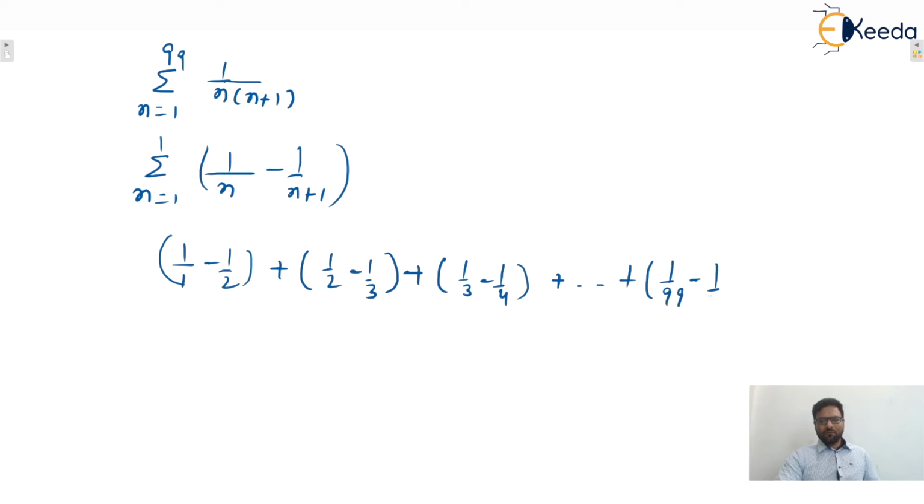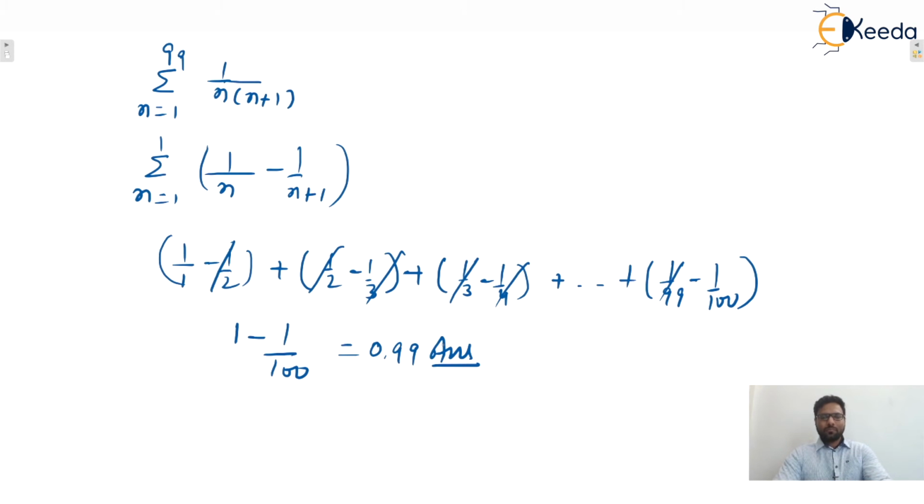No problem at all. After summation, these terms will cancel out, and finally what remains is 1 minus 1 by 100, that is 0.99. That will be the correct answer. I hope this one is clear to everyone. Okay, so next in summation, the next method is arithmetic geometric progression.